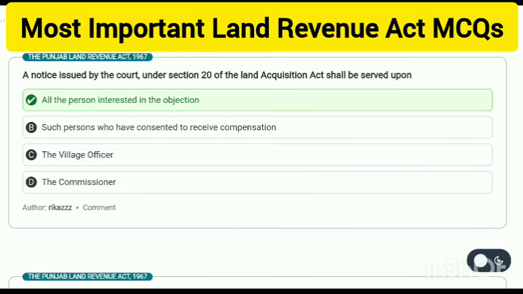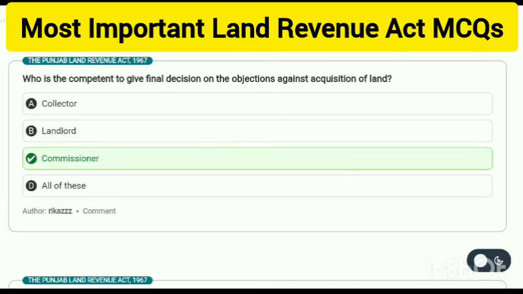A notice issued by the court under Section 20 of the Land Acquisition Act shall be served upon all the persons interested in the objection. Who is competent to give the final decision on the objections against acquisition of land? Commissioner.